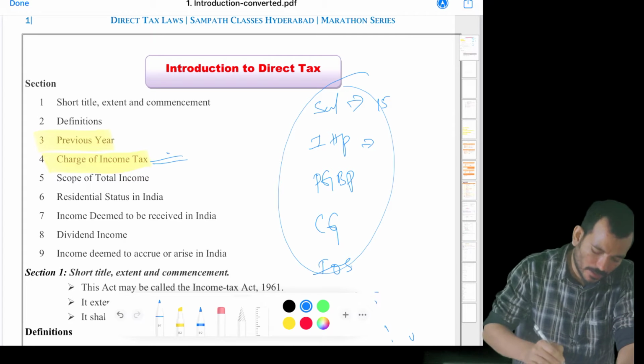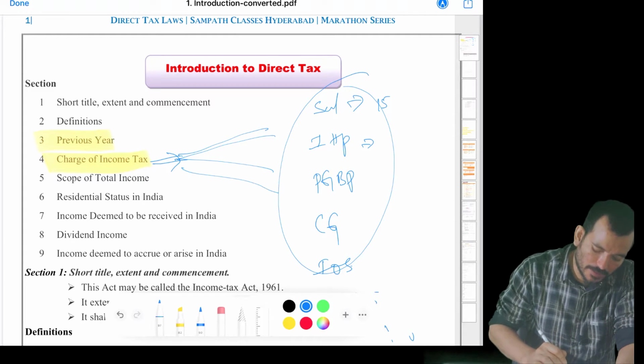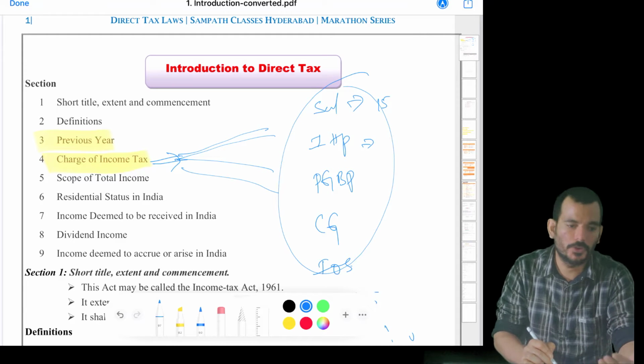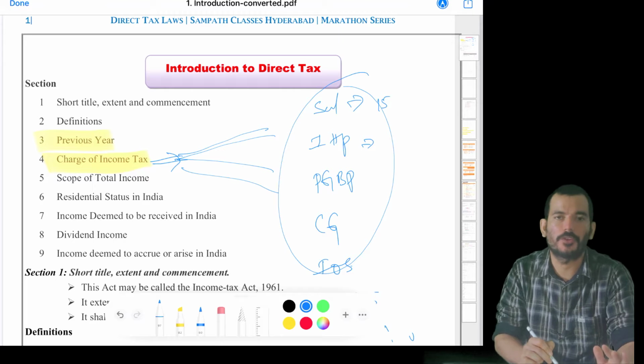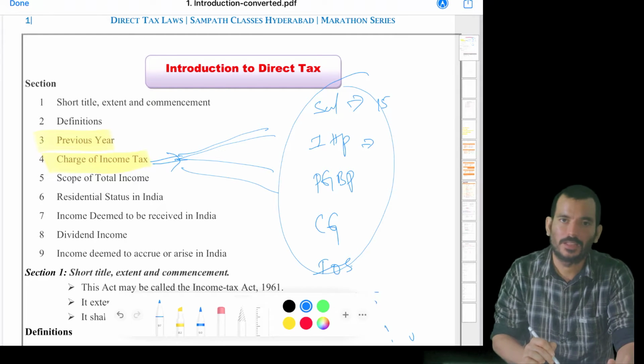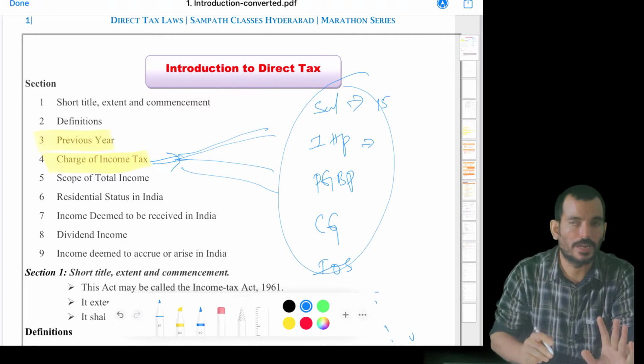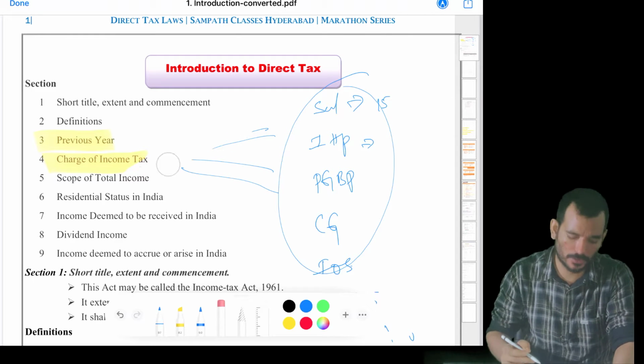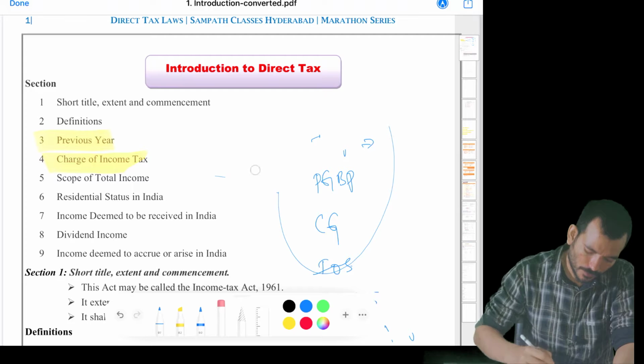The same way, the charging section for the whole Act says we need to pay taxes under 5 heads, we need to club the income, we need to set it off and carry forward, and we need to use all TDS, TCS provisions also. So that is an overall picture of section 4. It's a bit marker question. Normally we cannot expect it in other questions.